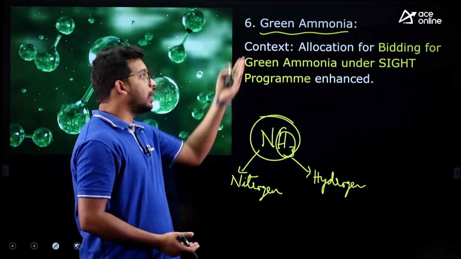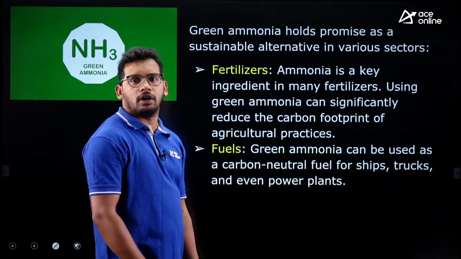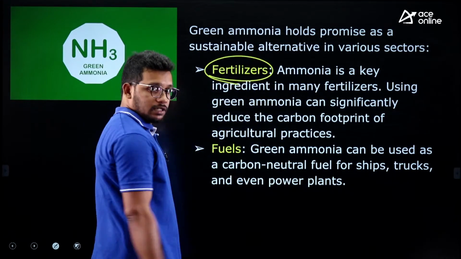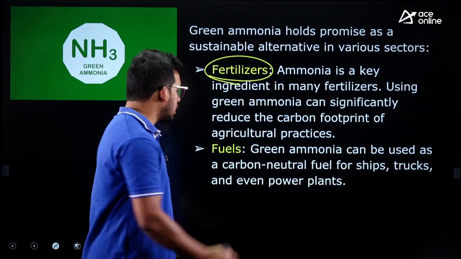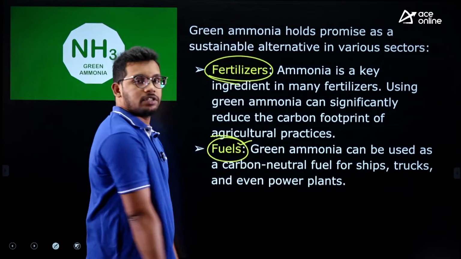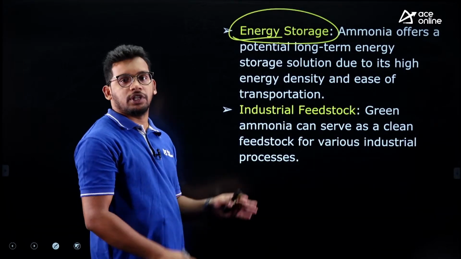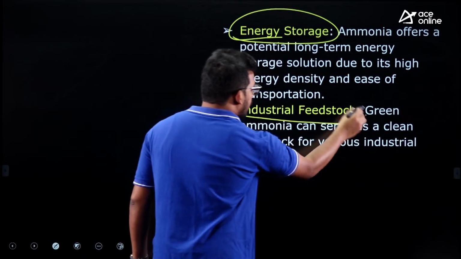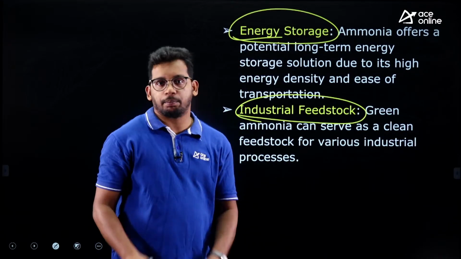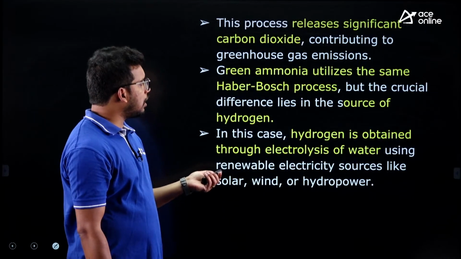And why do we require ammonia? Ammonia has a number of applications. Let's see the applications first, and then we will come back to the context. It is used in fertilizers in agriculture. It is used as a fuel in ships and trucks. It is also used as energy storage; we can store energy using ammonia. It can also be given as an industrial feedstock, that means in generating certain power and all, they can use it as an industrial feedstock as well. So these are all the applications of ammonia.